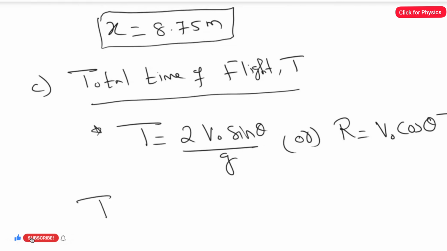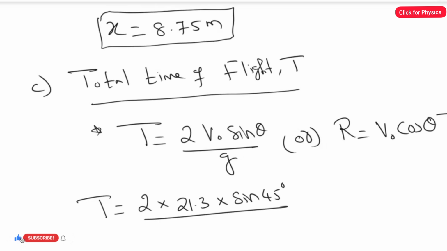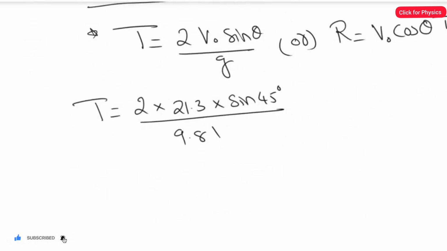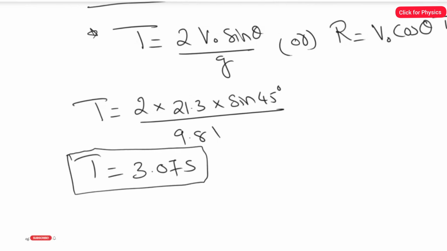I'm going to substitute the values here. T equal to 2 multiplied by the initial speed of the kick, the ball speed, 21.3, multiplied by sine of 45 degree, divided by 9.81. So let's find the answer for this. I got the answer here as 3.07 second.